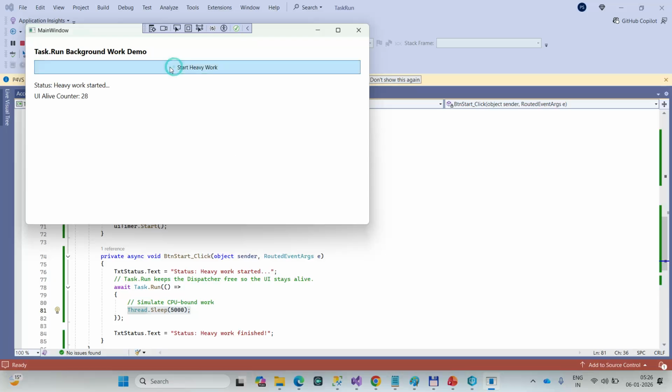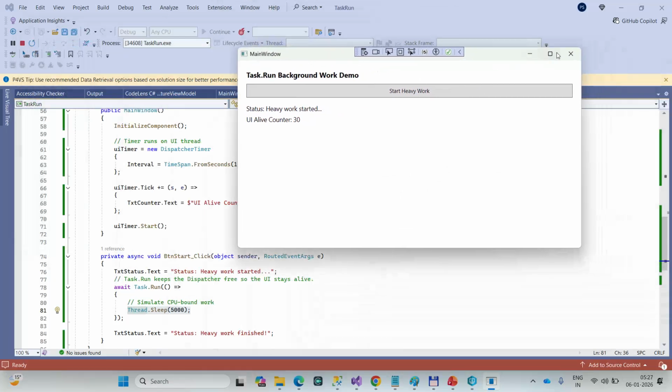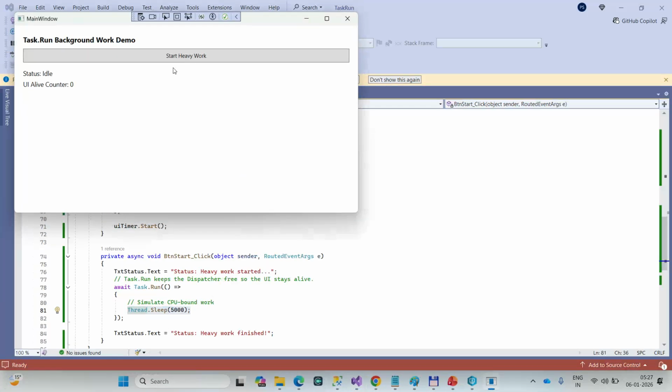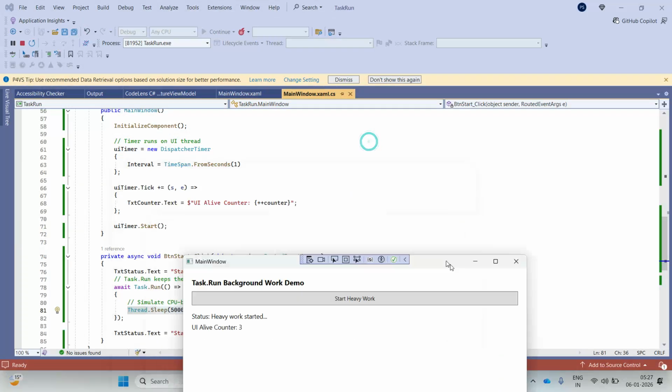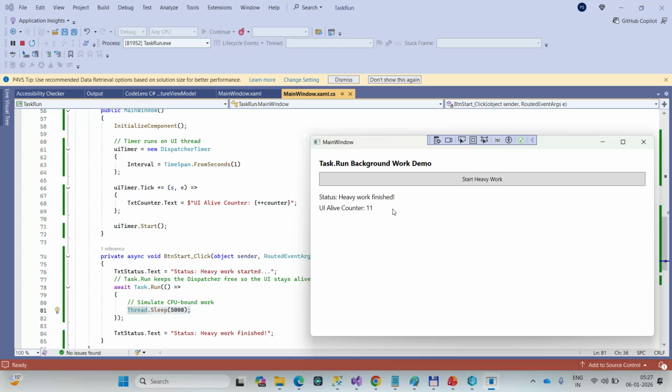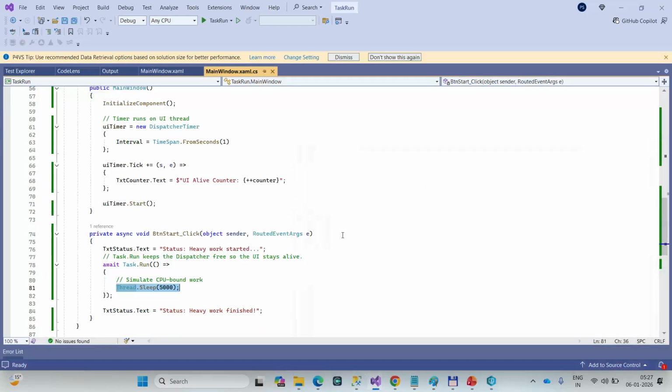Let us see. I start the heavy work. Oh, sorry, I'll do it again because 5 seconds passed away. See, I started. Look, the UI is not hanging at all. Even after 5 seconds, even before 5 seconds, the UI wasn't hanging. So this is the importance of Task.Run: it will move the function or the operation to a separate thread so that our UI doesn't hang.